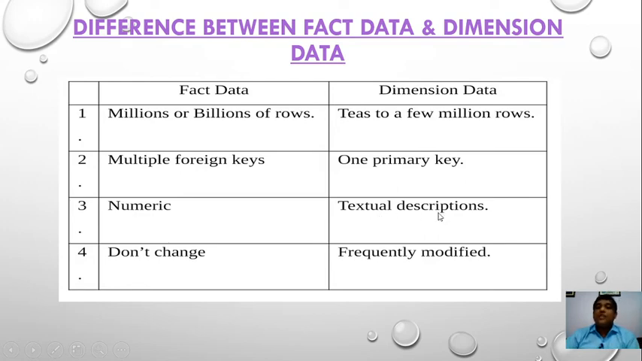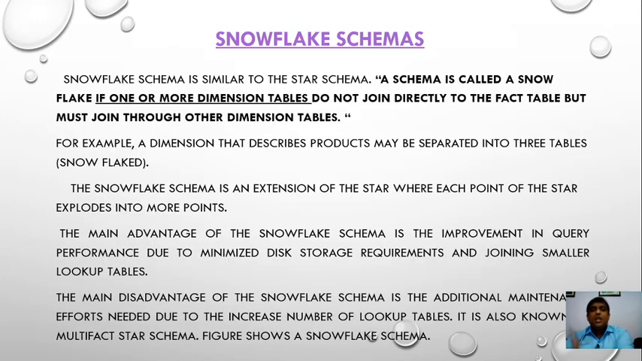It stores fields that describe the fact. Fact data represents numeric data, and it cannot be changed or frequently modified. Dimension data, such as bank name, customer name, and so on, we can change frequently. The next schema is the Snowflake schema.